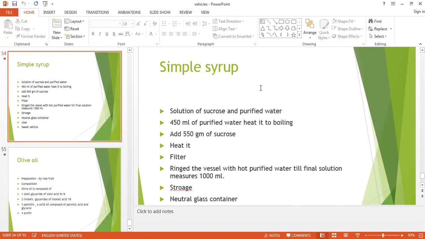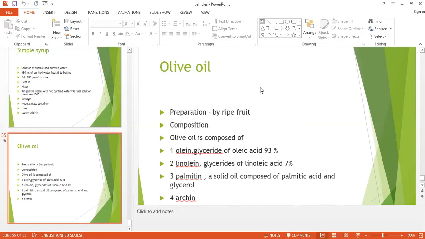The next vehicle is simple syrup, which we have also seen, so that it can carry the mother tincture which has the burning taste. And last we have seen olive oil, its preparation and many uses. Almond oil: the preparation is the same as that of olive oil. It is prepared from almonds. It is a fixed type of oil. Here also the seeds are crushed and the oil is liberated.